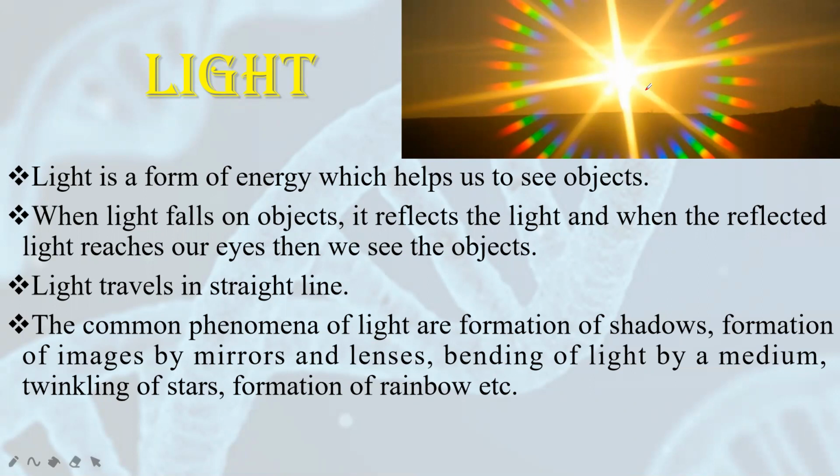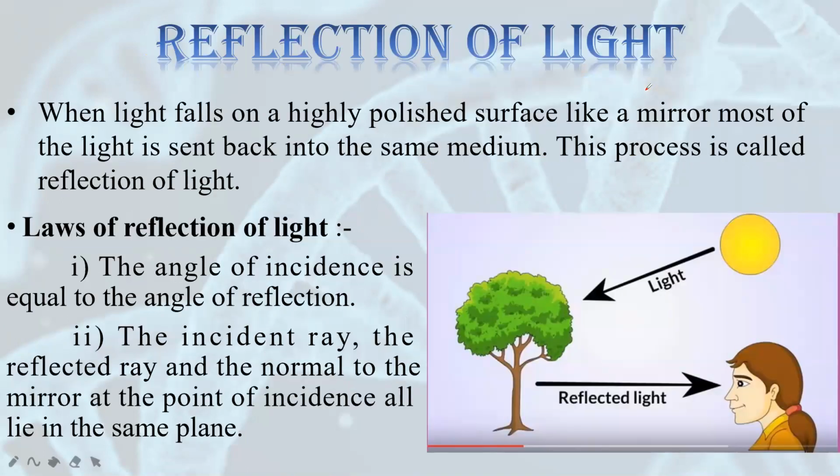Now there are many phenomena that occur related to light, such as formation of shadows, formation of images by certain mirrors and lenses, bending of light in a medium which is called refraction, twinkling of stars, formation of rainbow and many other phenomena. So some of the phenomena we are going to study in the 10th chapter and the remaining we'll be studying in the 11th chapter. First of all, we'll start with a basic phenomena of light which is known as reflection of light.